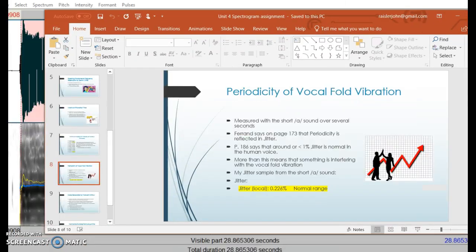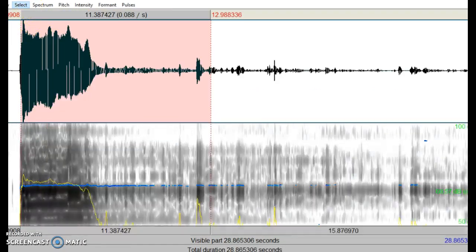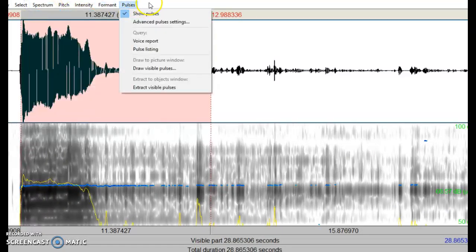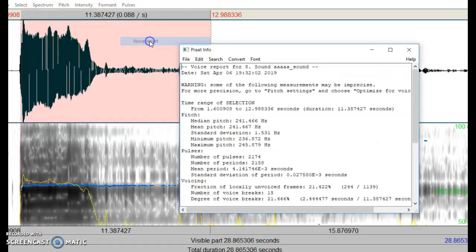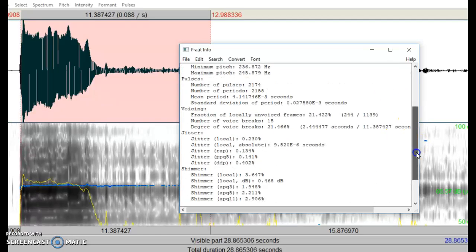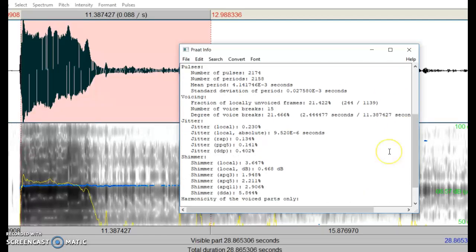The next thing we're going to look at is the periodicity of vocal fold vibration. Now, if we go back to the short A sound that I made on this screen, we can see with the voice report, the jitter is the area that we're going to look at, okay? And according to Ferrand, on page 173, she says that periodicity is reflected in jitter, which I just mentioned.